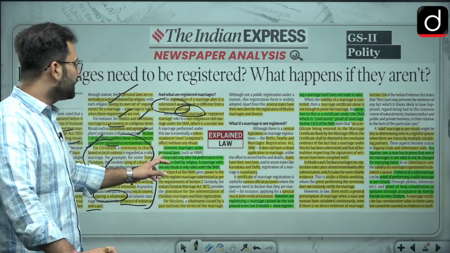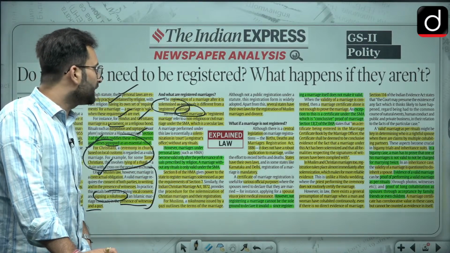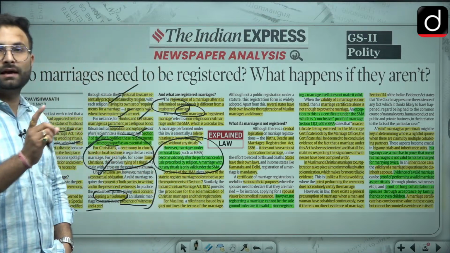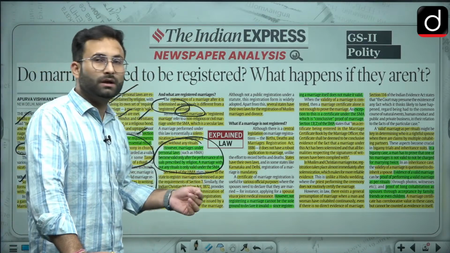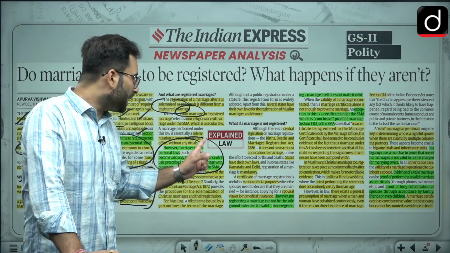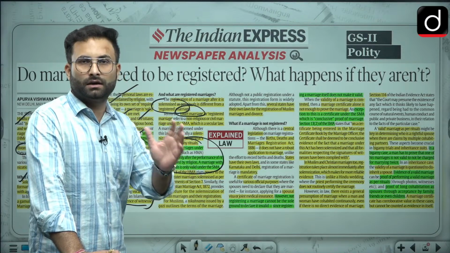However, marriages under personal laws become valid only after the performance of the ritual prescribed by the religion. A marriage without any ritual is valid under the SMA. So if you are going for marriage under the Special Marriage Act, even if you are Hindus, that means you can avoid the rituals as well.